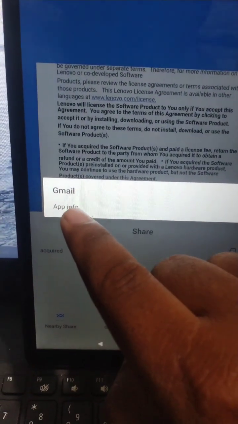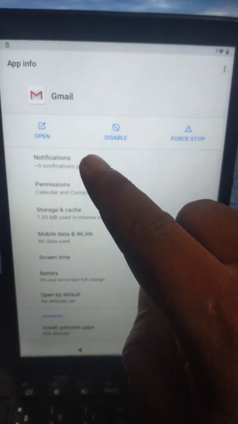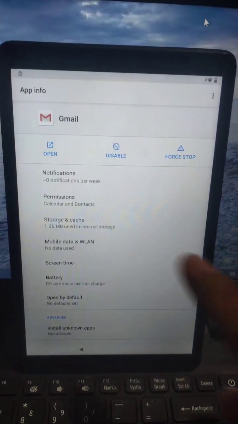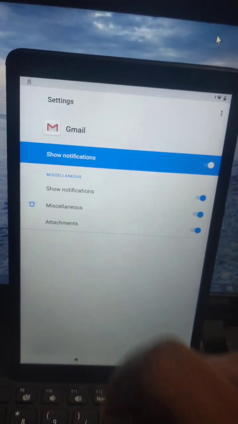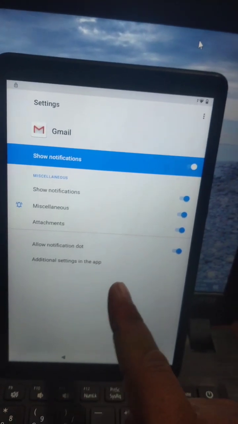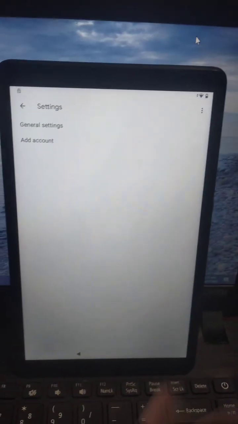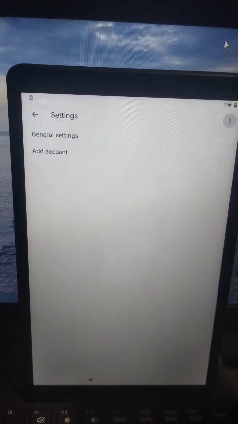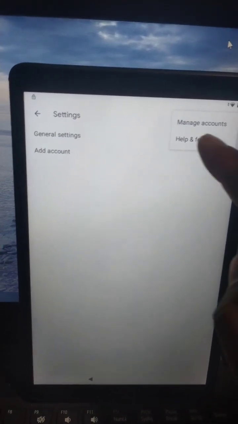Click app info. Then go to notification. Click notification. Again, notification. Then click advance. Then additional setting in the app. Click it. Then go to the upper right. There are 3 buttons. Still you need to click it. Then click help and feedback.